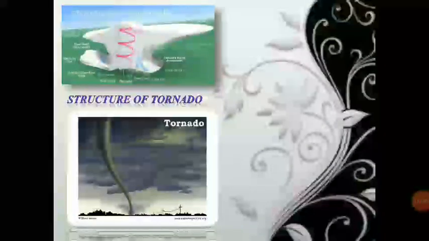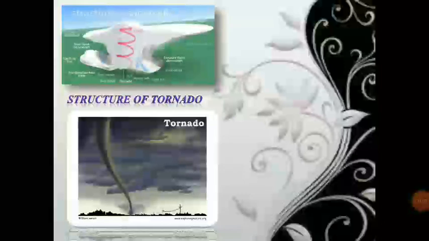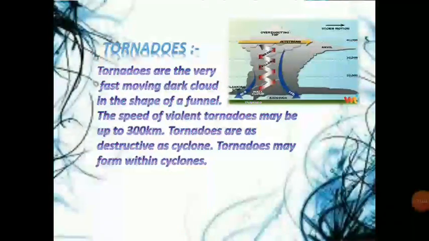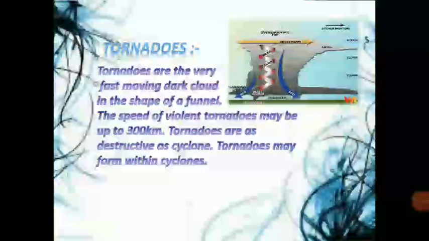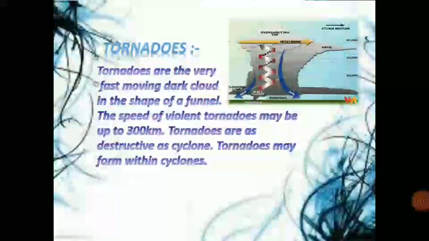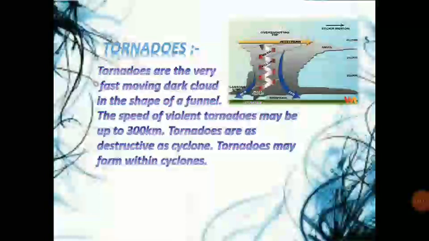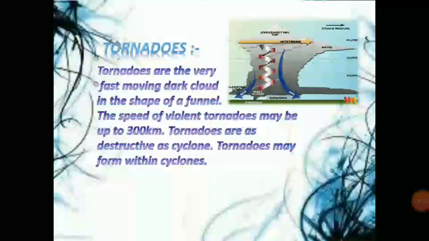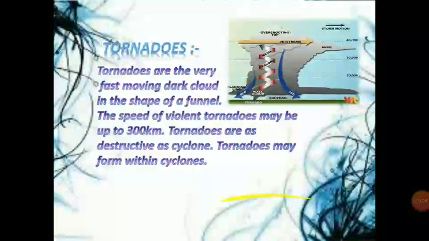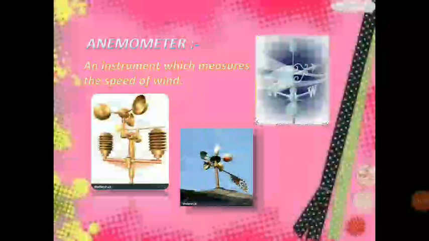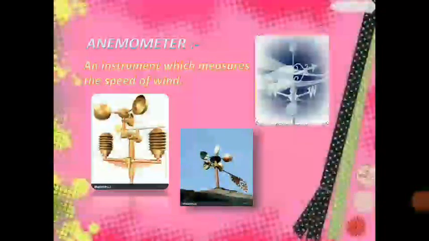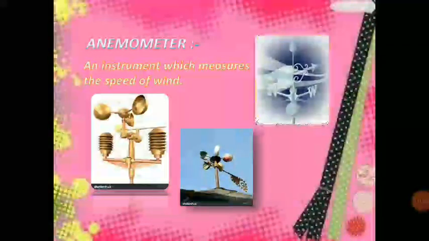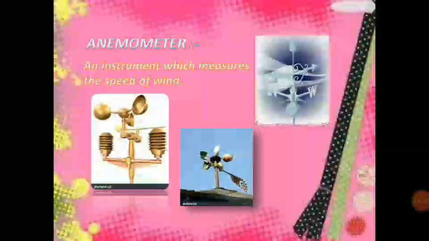Now you can see the funnel shaped structure of a tornado. What are tornadoes? Tornadoes are very fast moving dark clouds in the shape of a funnel. The speed of violent tornadoes may be up to 300 km per hour. Tornadoes are as destructive as cyclone. Tornadoes may form within the cyclones. Now what is this instrument? Anemometer. An instrument which measures the speed of wind is called anemometer.